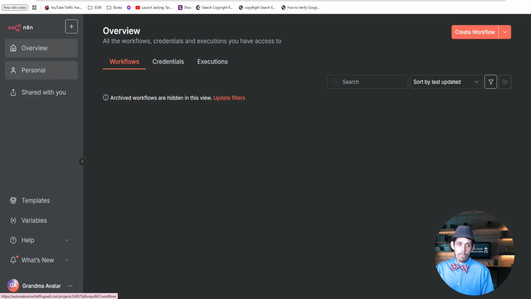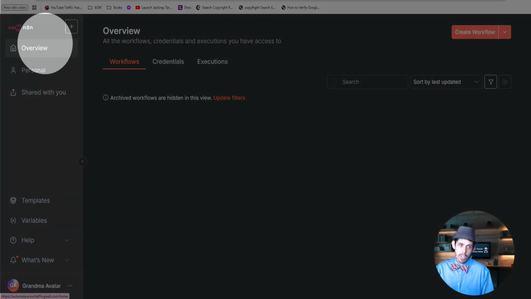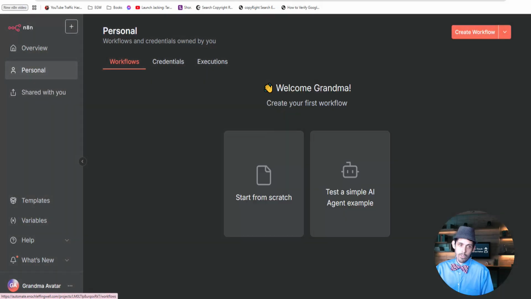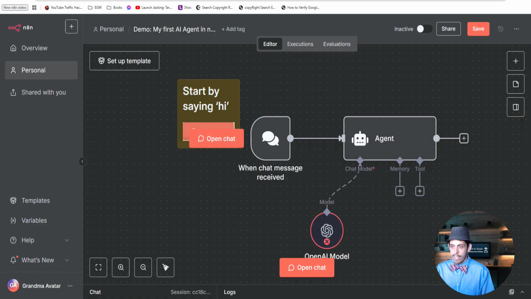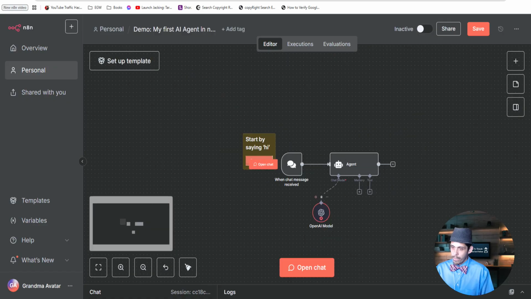Now, we're under overview in the top left corner. I'm going to click on personal, because when you have something new, you have two options. You could either start from scratch, or you could test a simple AI agent example. I think the AI agent would be easier to learn from. So let's test this out, okay? Okay. So we're going to click on this button right here, and now it's loading a template. And now hold Control and zoom out.